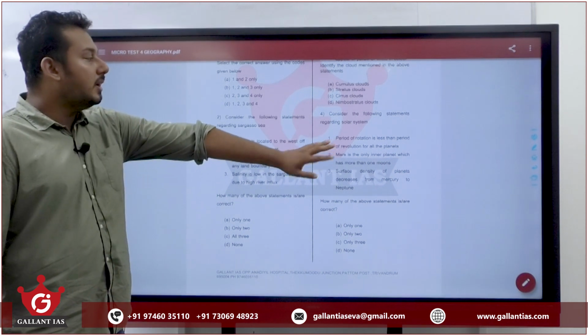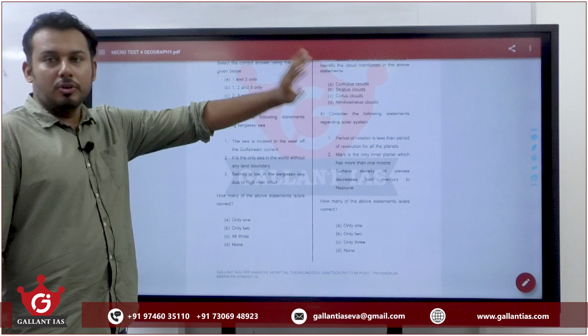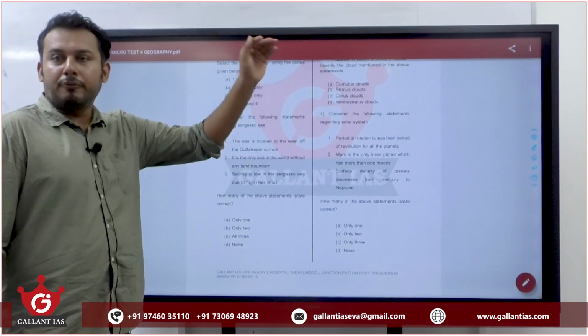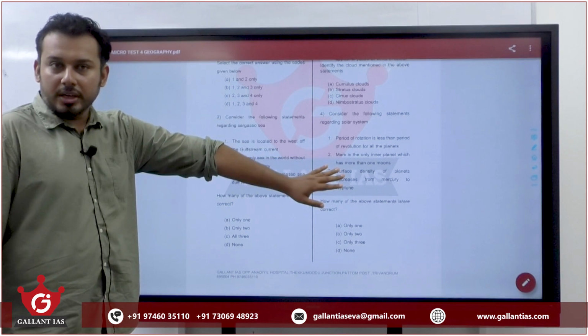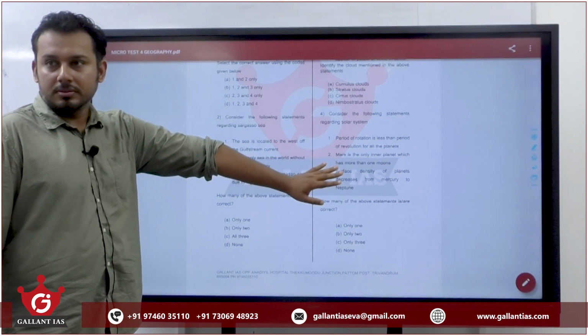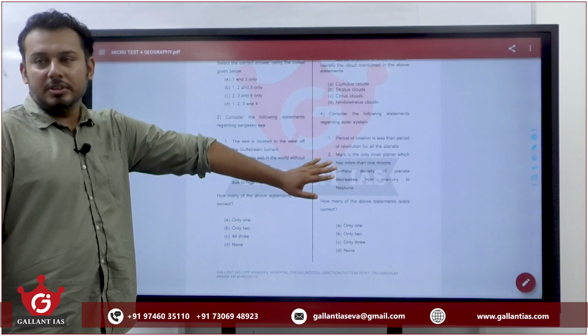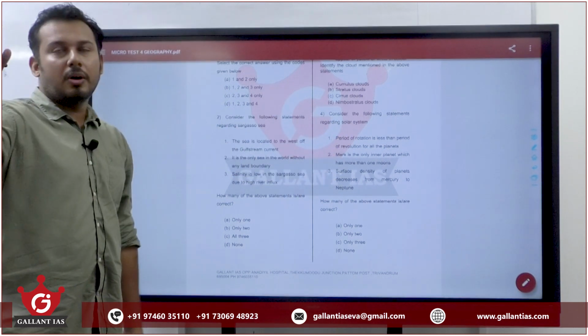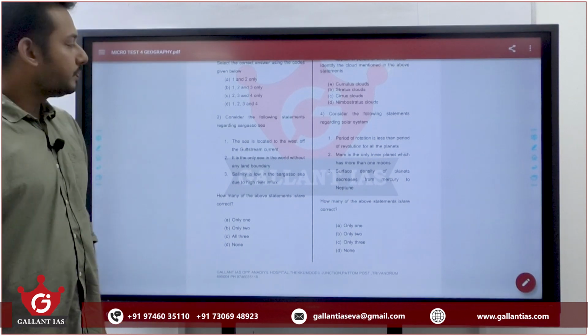The period of rotation of Earth is 24 hours. The period of revolution of Earth is 365 days. For all planets, the period of rotation is less than the period of revolution, except Venus. Venus is the only planet having a period of rotation greater than its period of revolution. I think the period of rotation is around 243 Earth days.